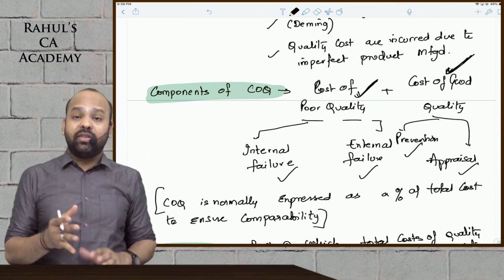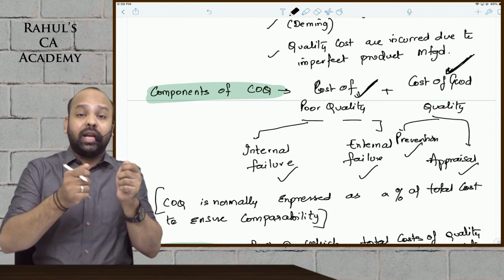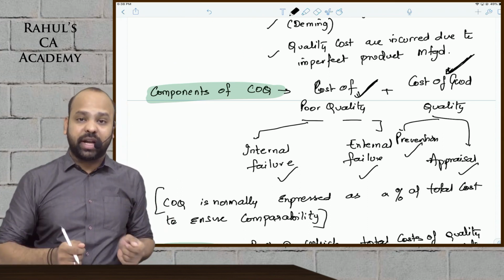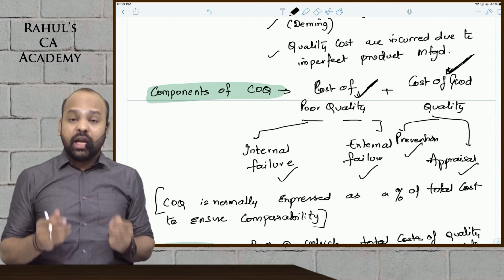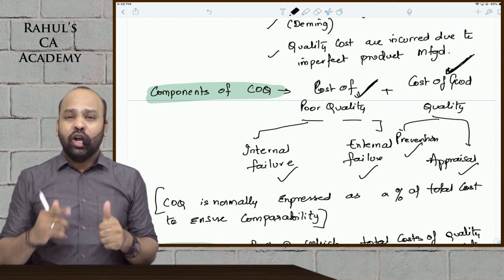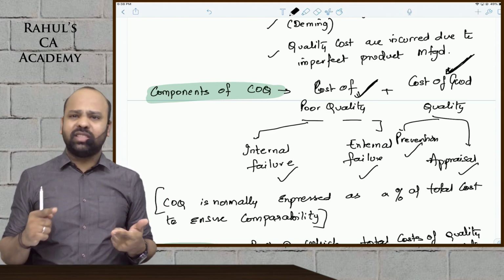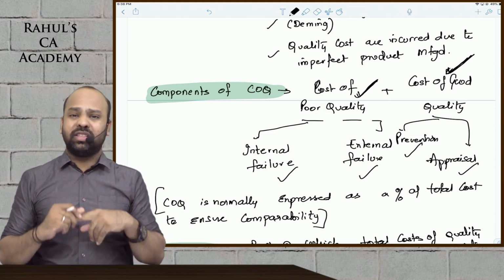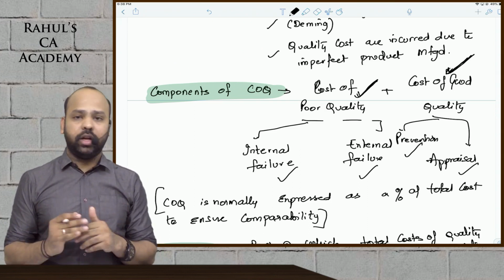Internal failure, guys, is after appraisal. Did you identify any mistakes? Did you identify any defects? Did you identify any errors? If yes, are you rectifying that within the premises? It is internal failure cost. Rework, scrap, wastages, all of these are the internal failure cost. Damages to machines, internal failure cost.